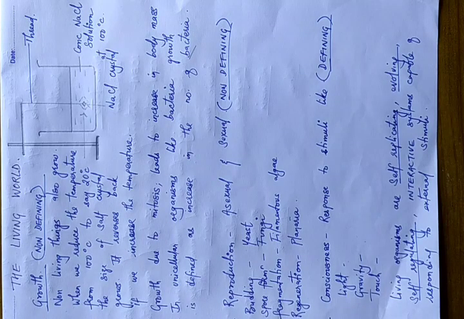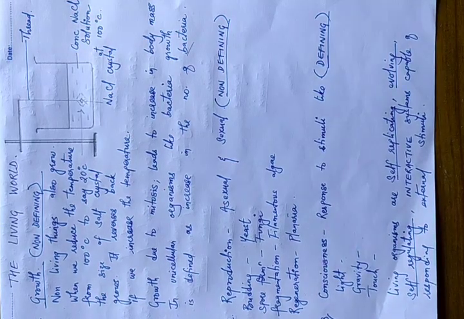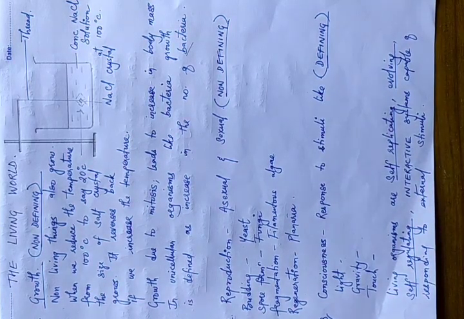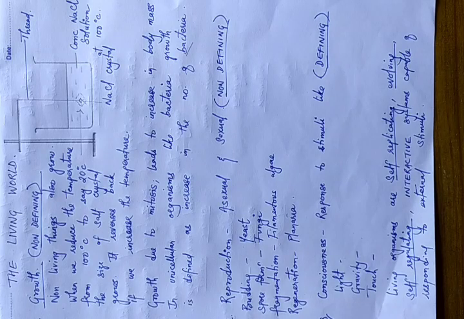So when we say living world, we need to understand what is living, what are the characteristics of living organisms. So we'll first try to understand these characteristics. The living world is really, really wonderful. If we look around, we find a number of plants, animals, a wide variety or a range of living organisms, different types, different forms, different habitats.